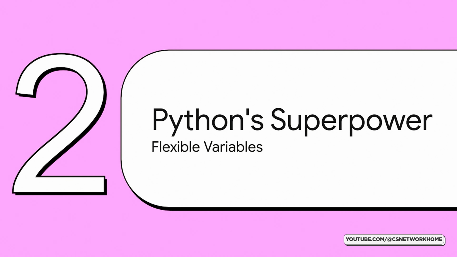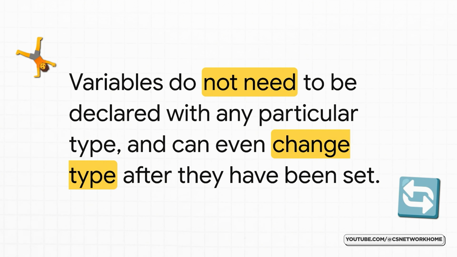All right, now we're gonna get to what I like to call Python's superpower. It's all about how flexible these variables are, and this feature makes it so friendly for beginners. Now get this, because this is really cool. In a lot of other programming languages, if you make a box that's meant for numbers, it can only ever hold numbers. That's the rule. But Python's different. It's way more relaxed.